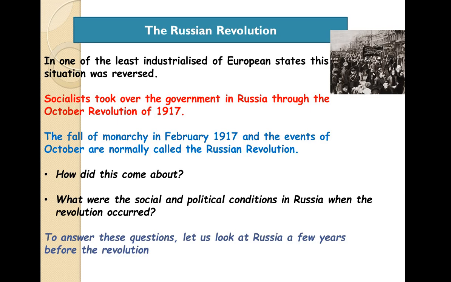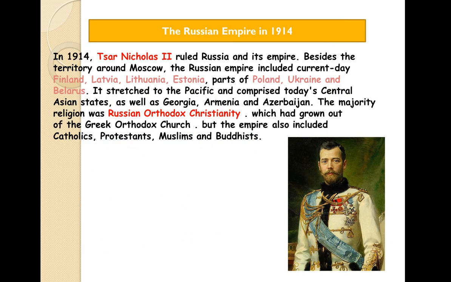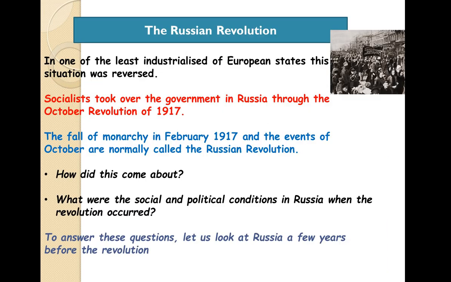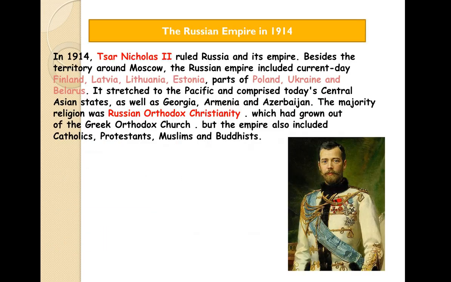To answer these questions, let us look at Russia a few years before the revolution. The Russian Empire in 1914. When did the other two events take place? 1917. Okay, so in 1914, Tsar Nicholas II ruled Russia and its empire.